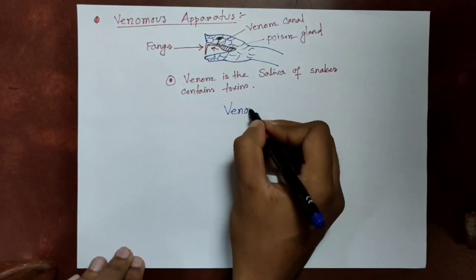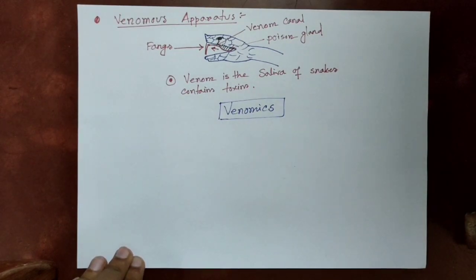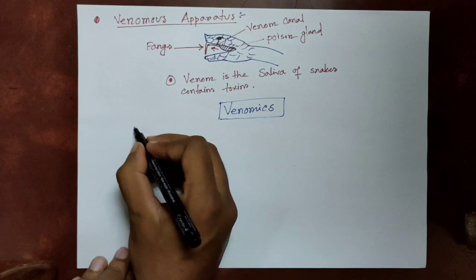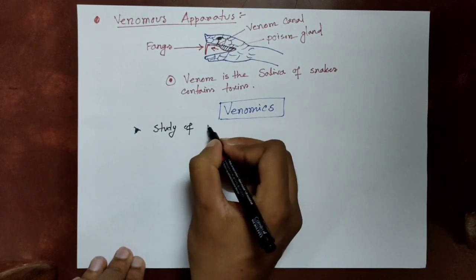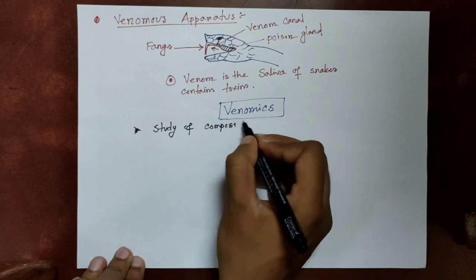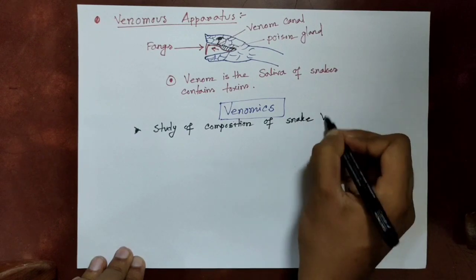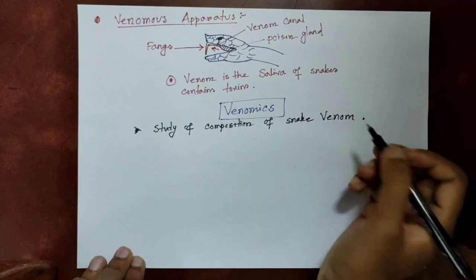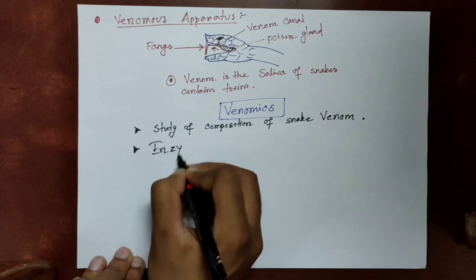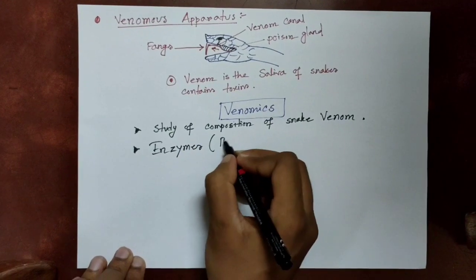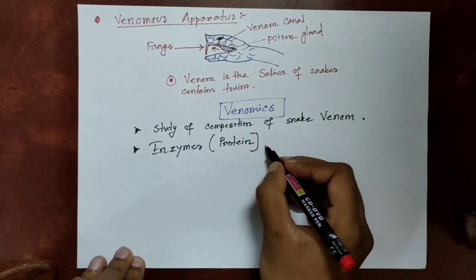So let us talk about venomics. What is venomics? Venomics is the study of the composition of snake venom. So the study of snake venom is known as venomics. Venom is composed of 90% proteins, polypeptides, and many other organic and inorganic substances.